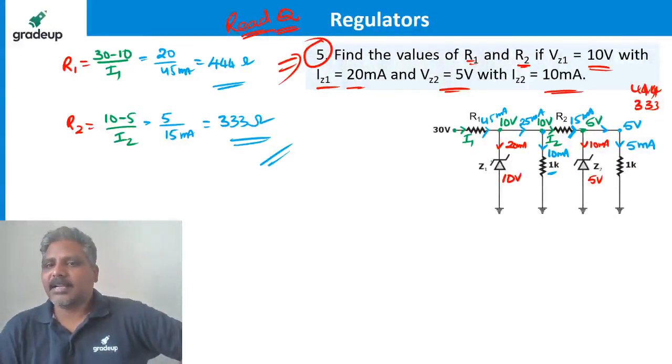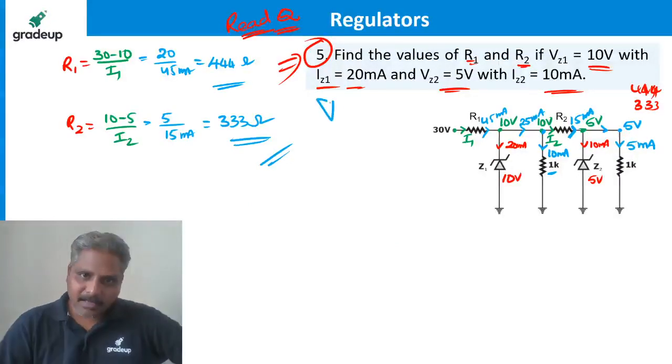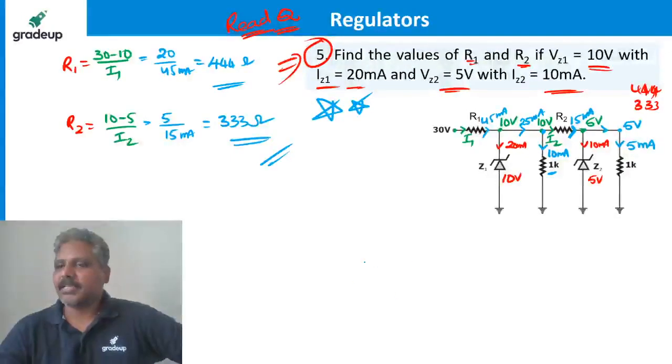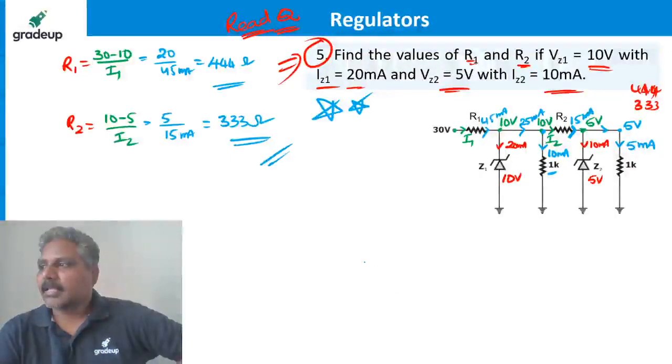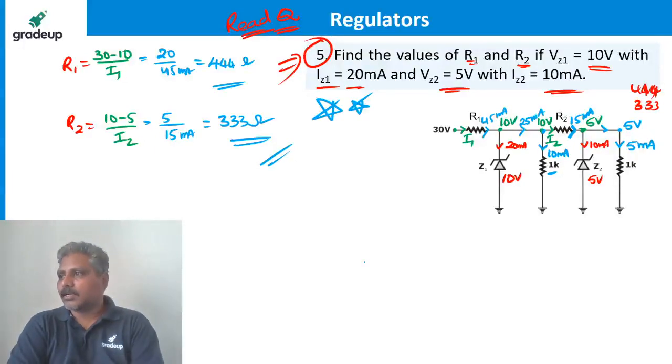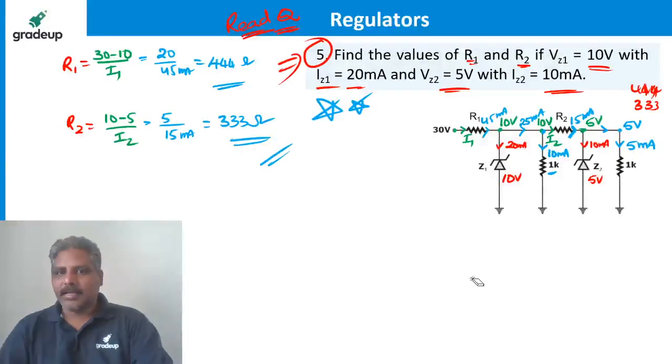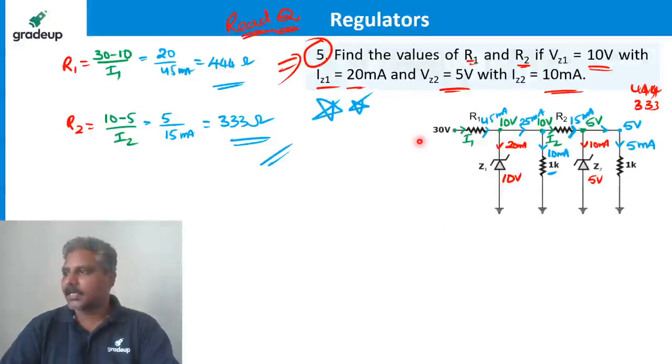It is just finding the currents, nothing else. This is one of the important problems in Zener regulators. If you have done this, everything is done. Clear, everybody? Many students are not responding to the questions. Shubham Dubey says very easy, very good. Somebody is asking once again.